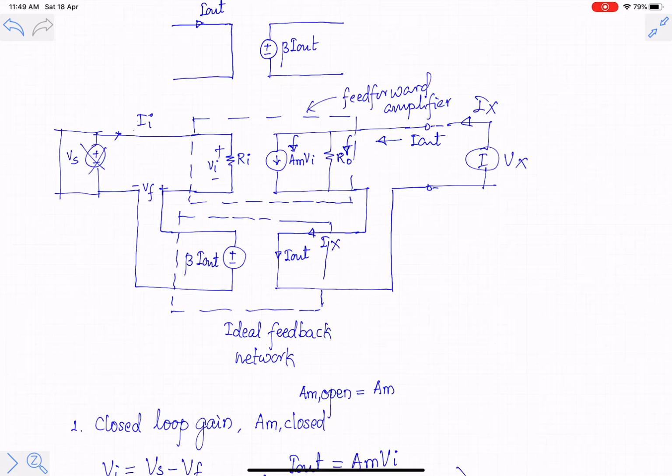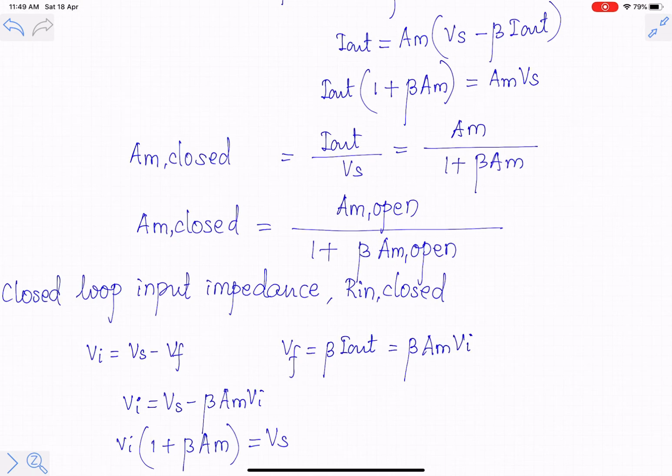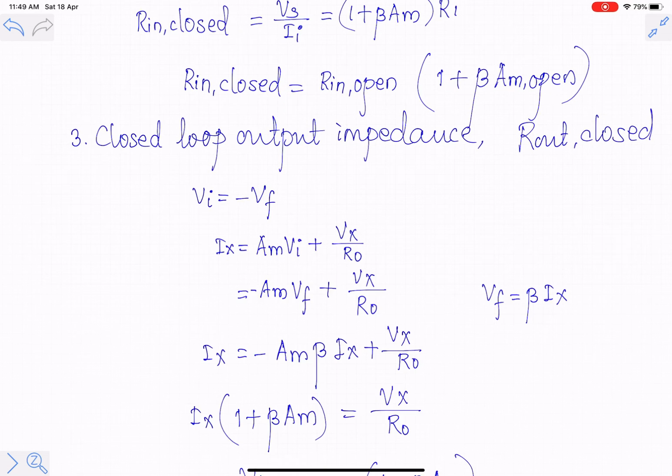In the case of the voltage amplifier, if you remember, the feedback network was placed in parallel with the output side of the feed forward amplifier. That's why the output impedance decreased in that case. So in the voltage amplifier with feedback, the output impedance was R out open divided by 1 plus loop gain. So that is the difference. Now we will see one example based on it.